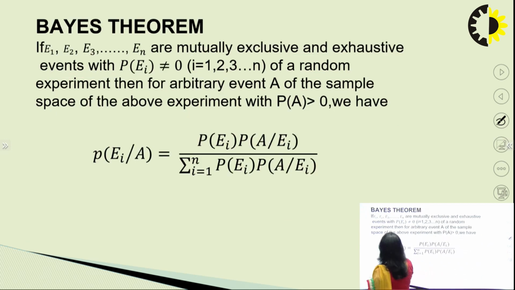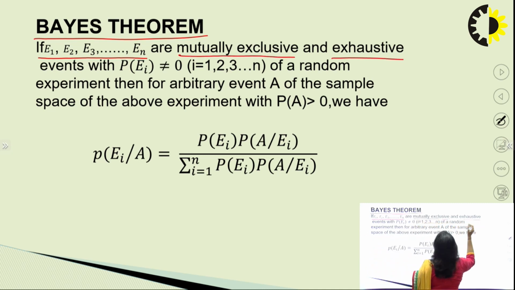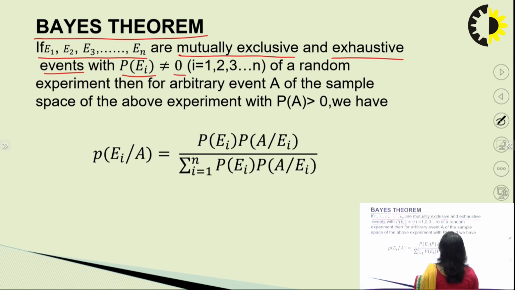Now coming to the most important theorem, that is Bayes' theorem. This theorem provides an insight into how to calculate the probability when we have n number of events which are mutually exclusive and exhaustive. This is a generalized way and it makes our task much easier. So if E1, E2, En are mutually exclusive and exhaustive events with probability of each event not equal to 0, we must understand that we cannot consider the probability of any of the events of a random experiment to be 0. Then for any arbitrary event